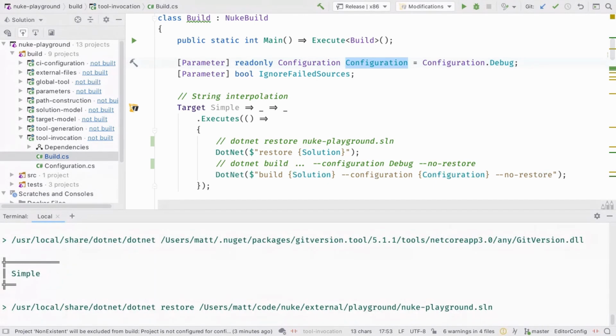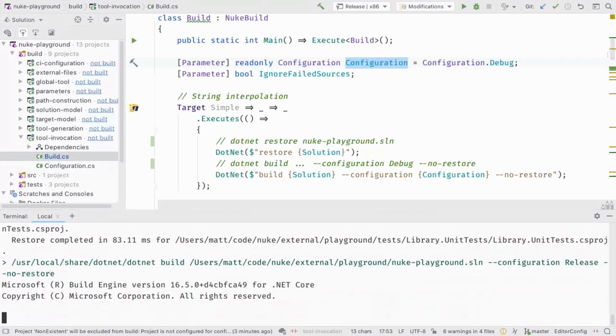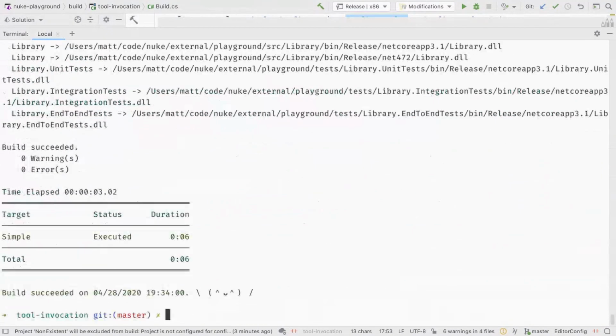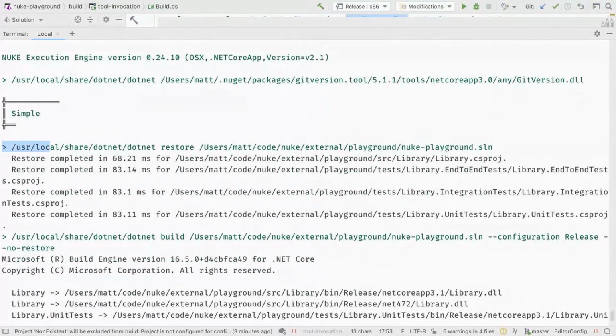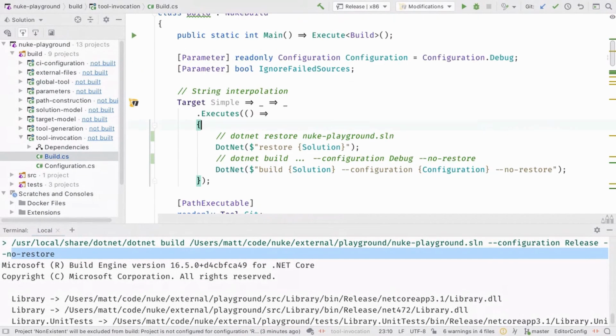Now we see the same as I've mentioned before. Those invocations, and I hope you can see it as it's also colored a bit differently, but there are our invocations. And the benefit of this absolute path is also that I could just copy that and invoke it from anywhere I like. So also the solution file was passed as absolute path. The configuration was passed and the no restore. All right, now let's assume,